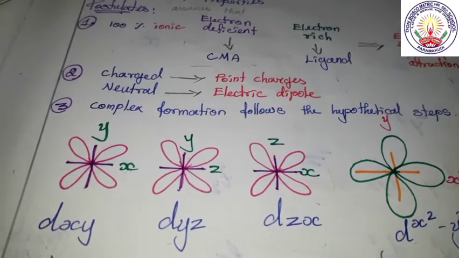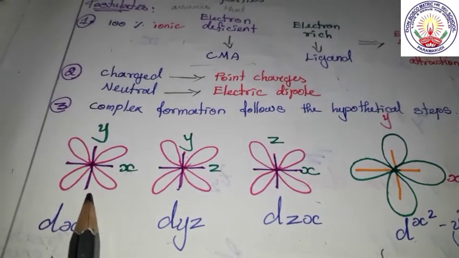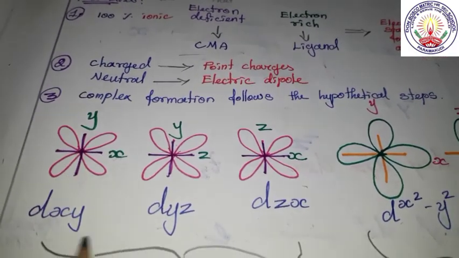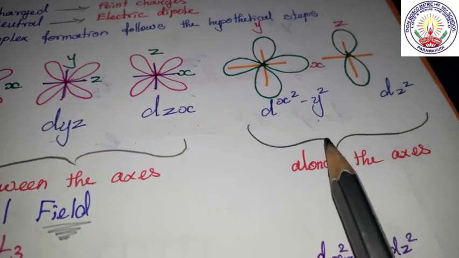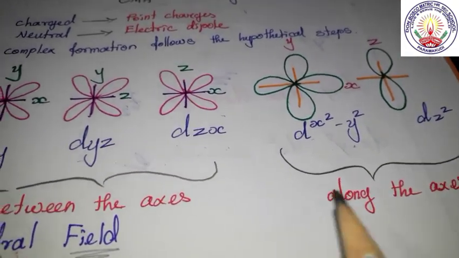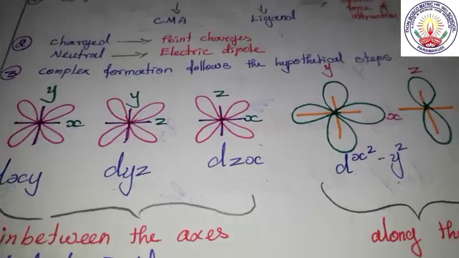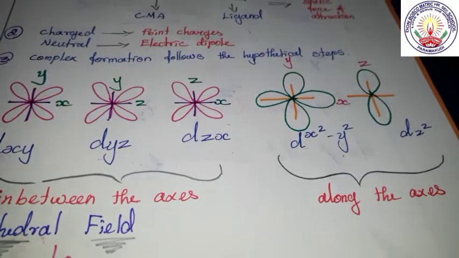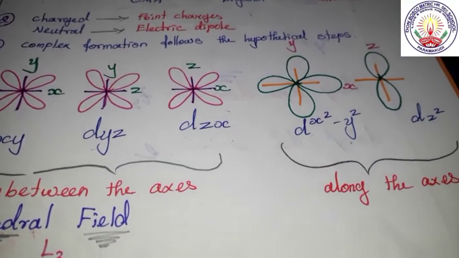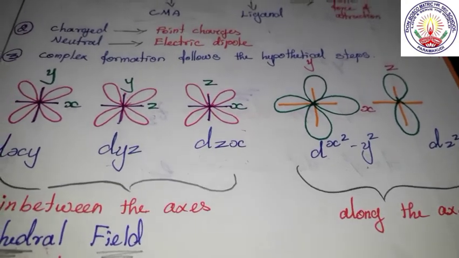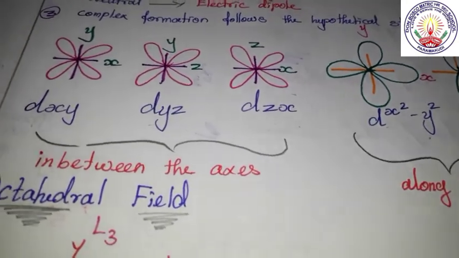These lobes are between the axes and these lobes are along the axis. These 5 d orbitals are degenerate, that is, having the same energy.